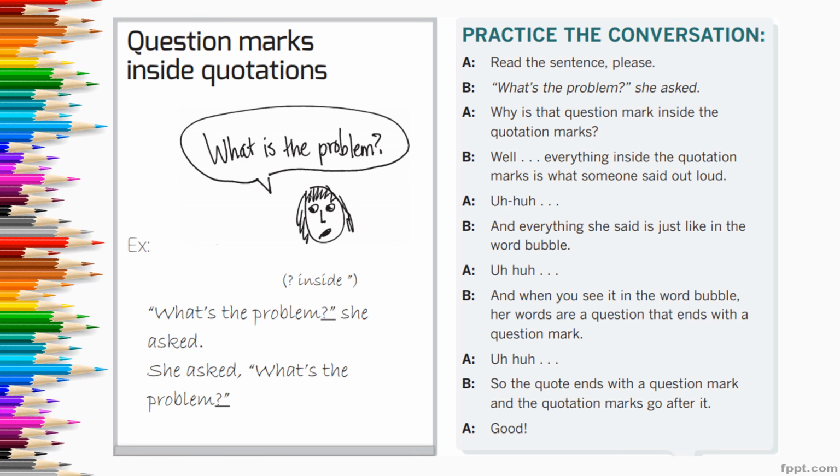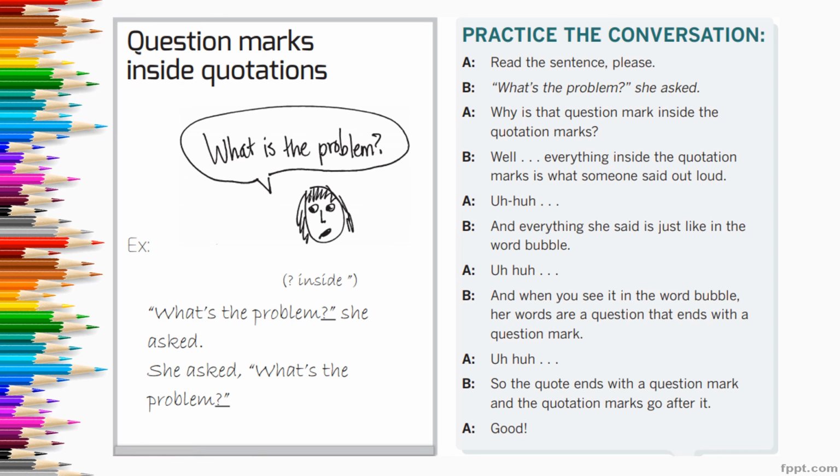Many people get confused about whether or not punctuation goes inside of quotation marks, especially when there are question marks involved. These three thoughts may help simplify the issue. Question marks do the same job as word bubbles do in comics. They let the reader know that words are being spoken out loud by a person or character. If you draw a word bubble around these words, like in the example, the words in the bubble will end with some kind of punctuation. In this example, it's a question mark.